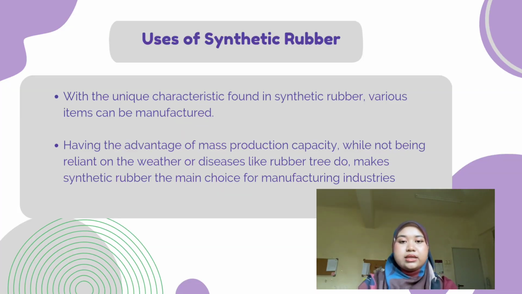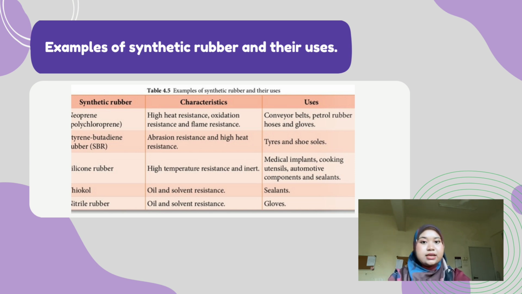With the unique characteristics found in synthetic rubber, various items can be manufactured. Having the advantage of mass production capacity while not being reliant on the weather or diseases like rubber trees do makes synthetic rubber the main choice for manufacturing industries. These are examples of synthetic rubber and their uses.